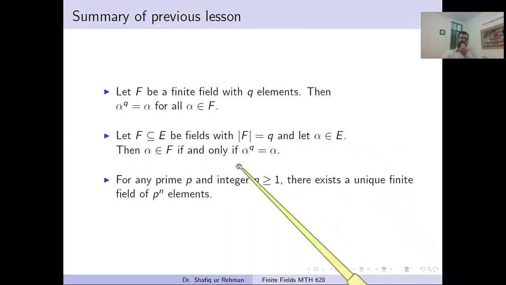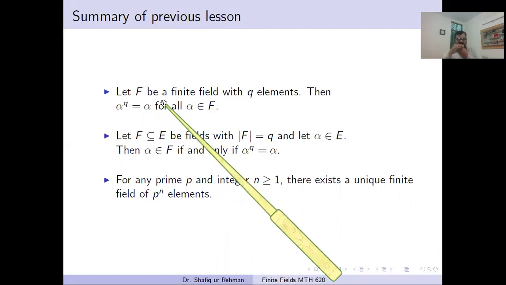We proved these three results. The first one is, in some sense, a generalization of Fermat's Little theorem. For each finite field with q elements, the power of each element up to q equals the element itself. And this is true for all alpha belonging to the field.